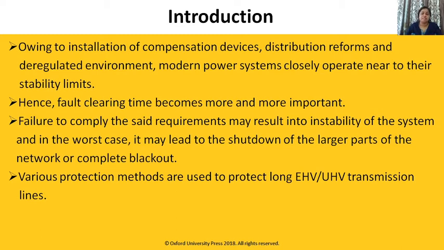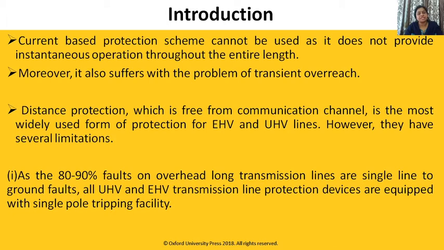In next semester we will see power system stability. In that we will see the effect of clearing time. That means clearing time should be earlier, or less than the stability limit. If it crosses the stability limit, definitely there will be instability. Current based protection schemes cannot be used as they do not provide instantaneous operation through the entire length. Moreover, they suffer from the problem of transient overreach.